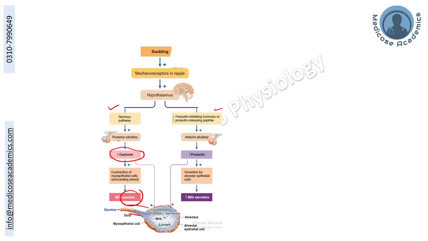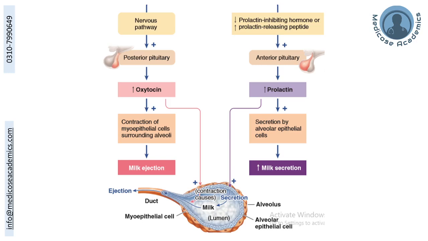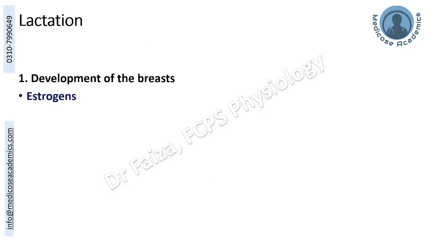And the hypothalamus responds to this by decreasing the production of prolactin inhibiting hormone, which is dopamine in nature. When the prolactin inhibitory hormone is decreased, the production of prolactin from the anterior pituitary will be increased, and this is what will act at the level of alveolar epithelial cells of the breast to increase the milk secretion. So this is how suckling initiates the neural reflex to lead to the increased secretion of oxytocin as well as production of prolactin. And this is a better zoomed image of that flowchart showing you how milk ejection and secretion occurs.